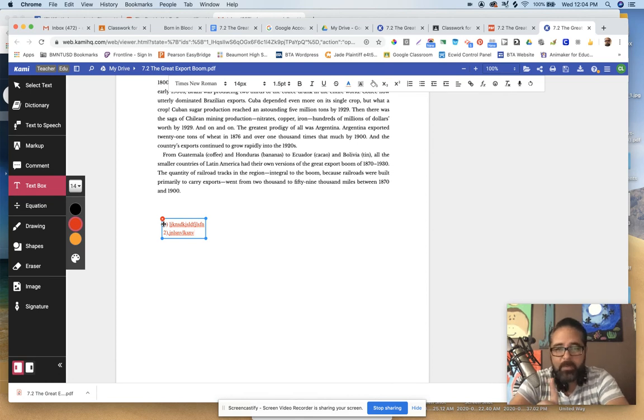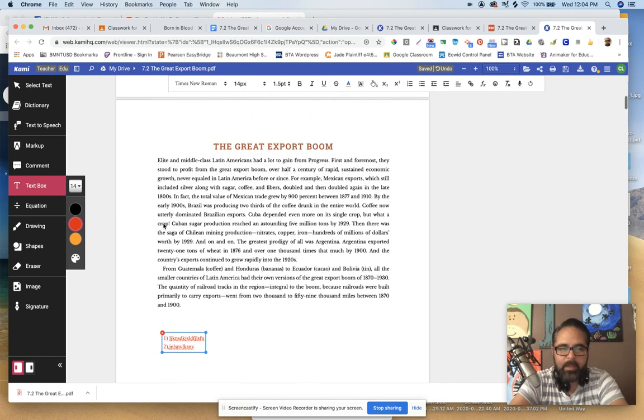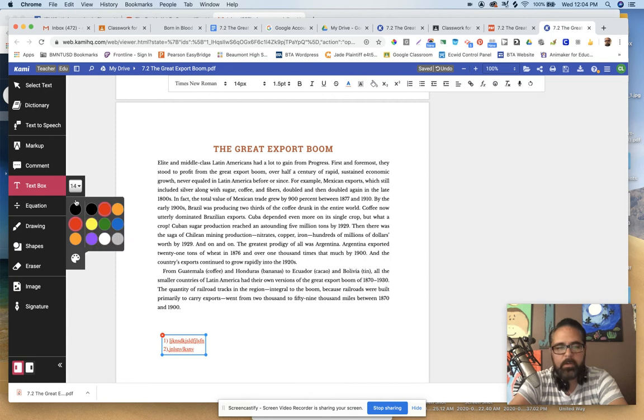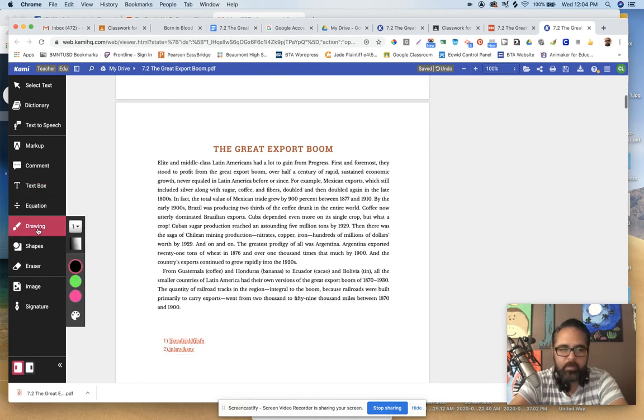One more thing that I'm going to ask you guys to do, though, and this is kind of a cool thing in Kami, is that you can annotate as you work. You can do that by highlighting some of the things that you're talking about. So for everything that you highlight down here, for number one, for example, you read this first sentence. It says elite and middle class Latin Americans had a lot to gain from progress. Okay, so I want to say something about that.